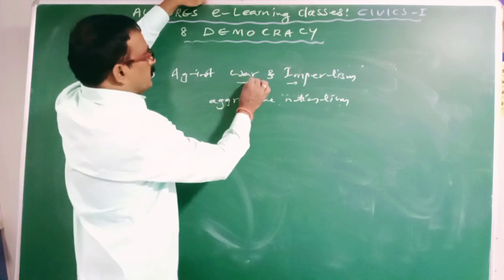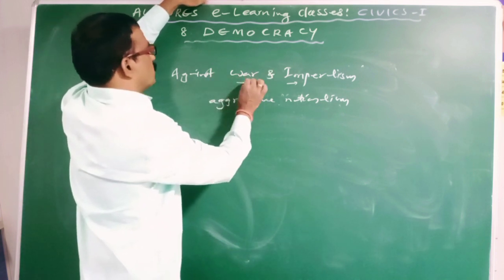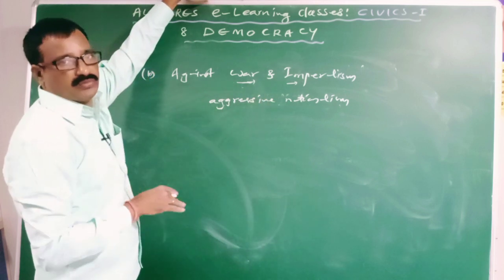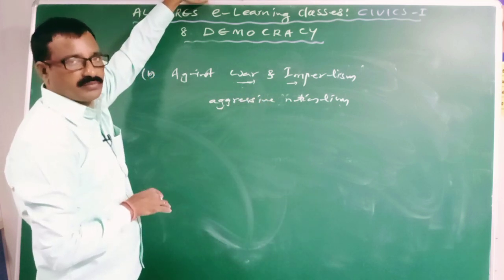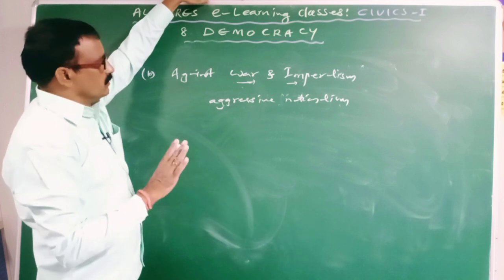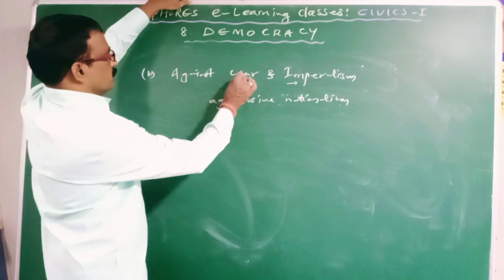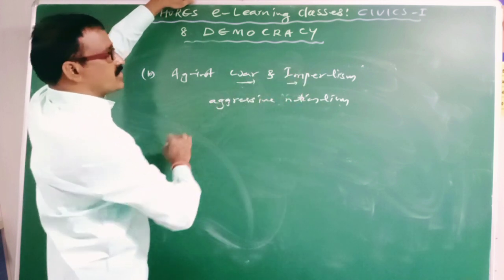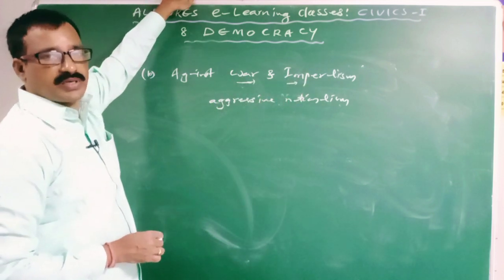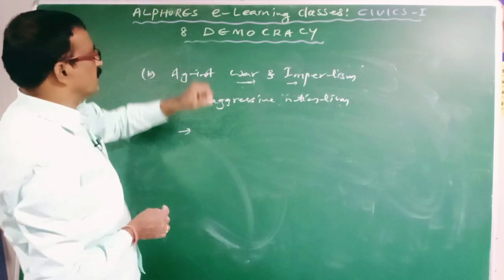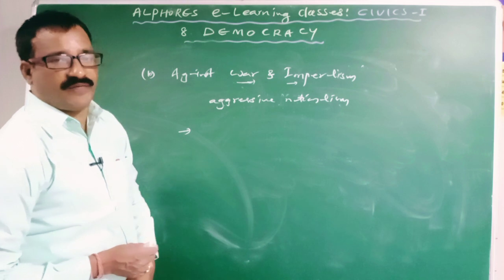Where there are struggles, wars, imperialism and aggressive nationalism, people do not have any rights or freedoms, and their rights are not protected by anyone. Hence war, imperialism and aggressive nationalism are very dangerous to the liberties of the individuals.